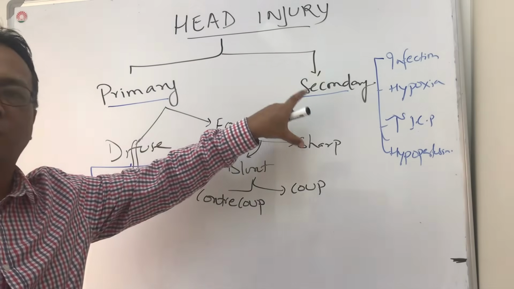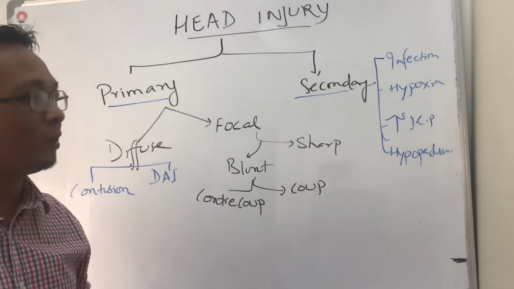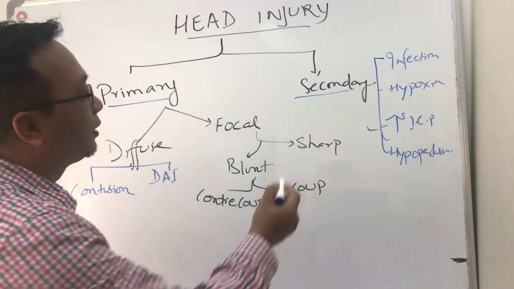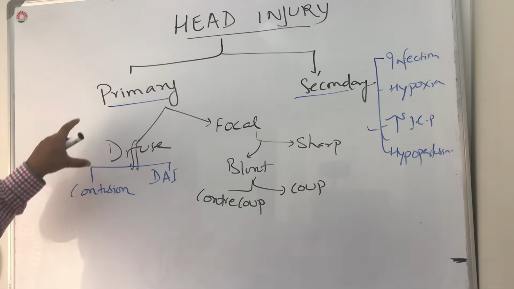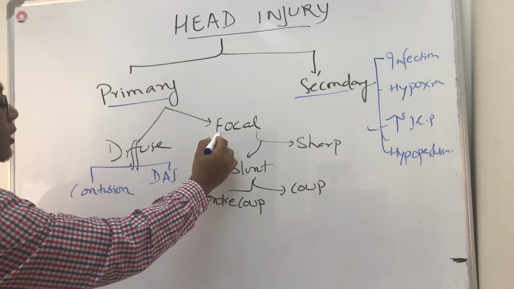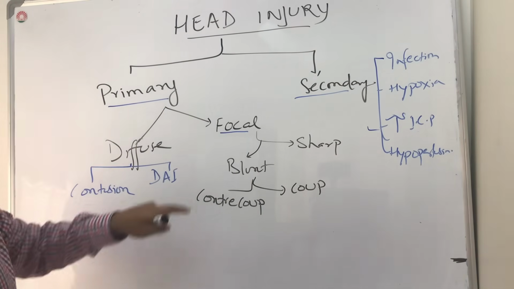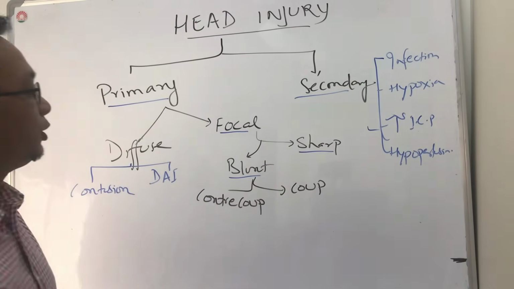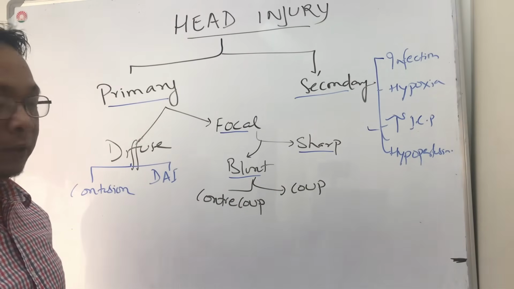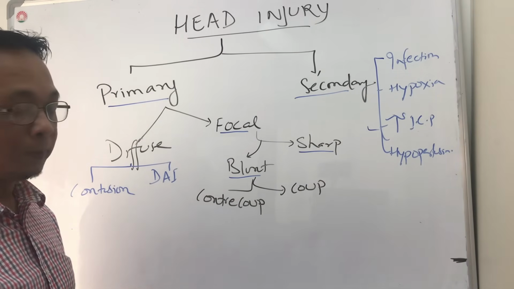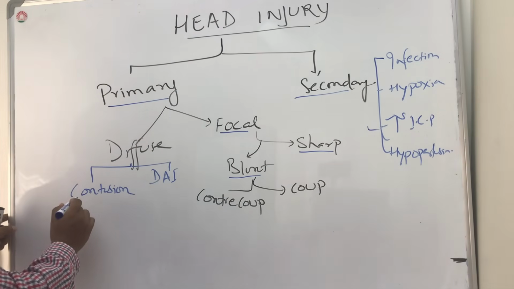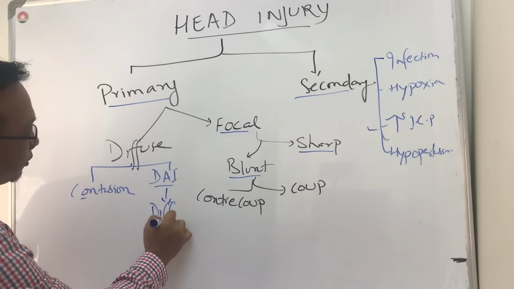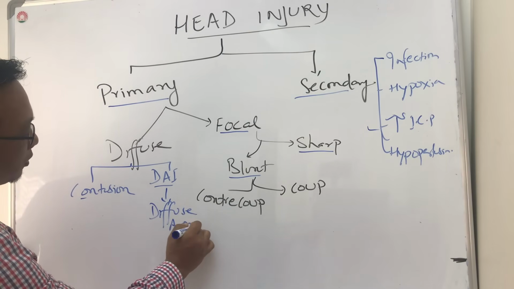Secondary is caused by infections, whenever there is hypoxia, or increased intracranial pressure, or hypoperfusion, then it can cause secondary head injury. Primary, again, we divide into focal and diffuse. So focal, you can have sharp injuries, penetrating injury, and then blunt injury, coup or contrecoup injury. And diffuse is again contusions and diffuse axonal injury.